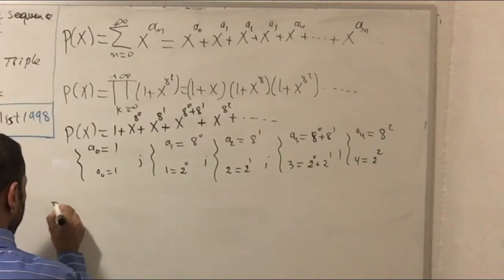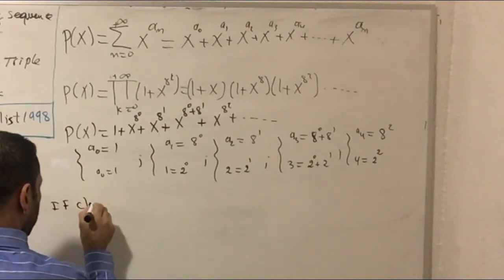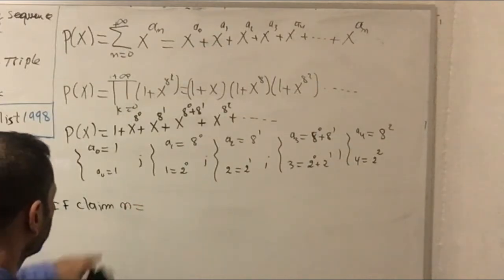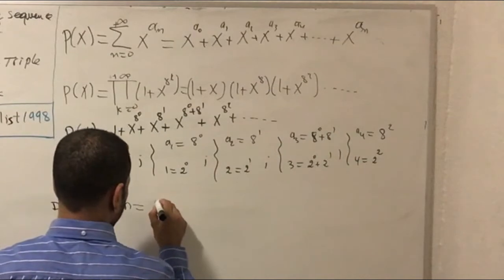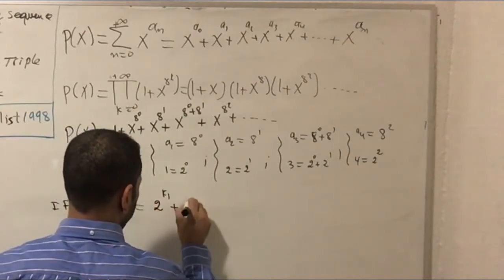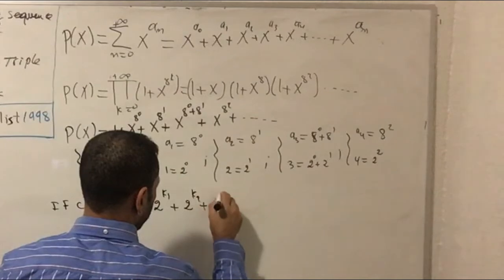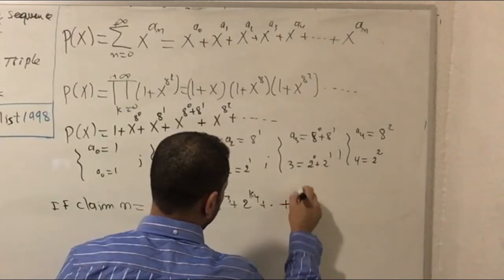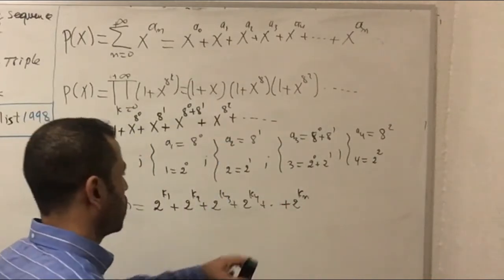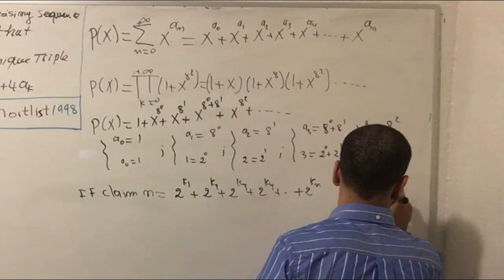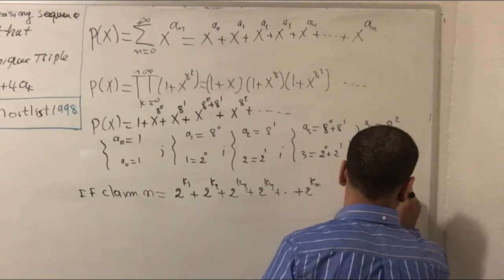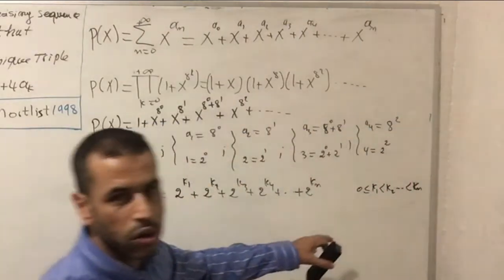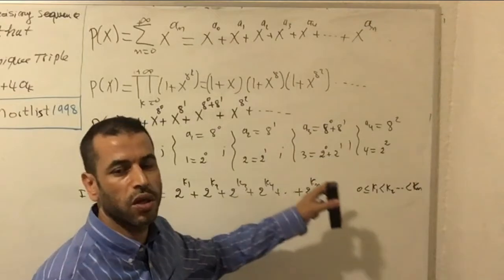So now, if we claim an integer n, non-negative number n equal to 2 to the k1 plus 2 to the k2 plus 2 to the k3, 2 to the k4, and so on until you get the last term, 2 to the kn. Notice here k1 is smaller than k2, and so on until you get the last term, because we have increasing sequence in order.